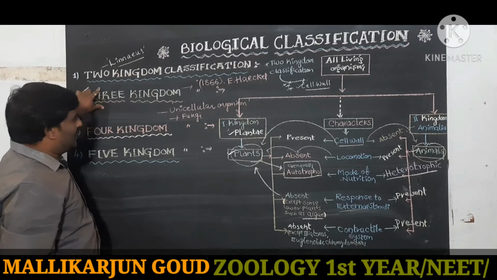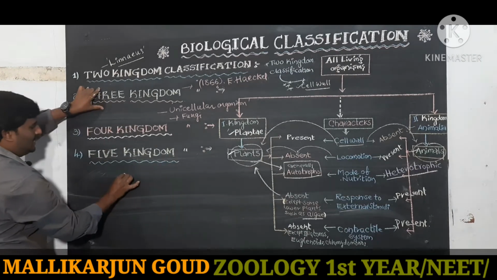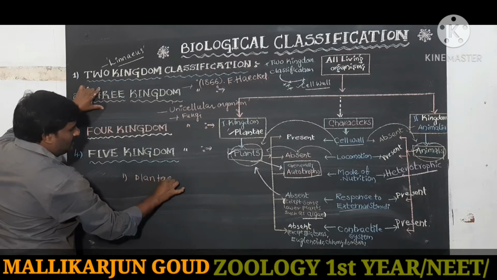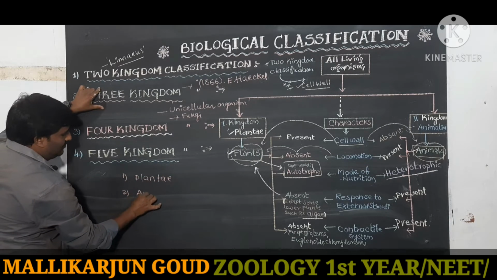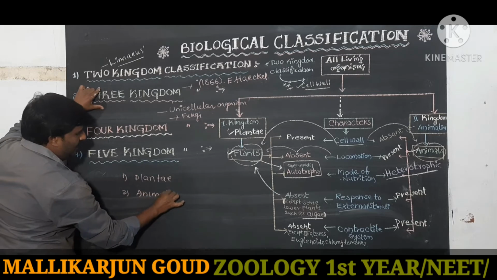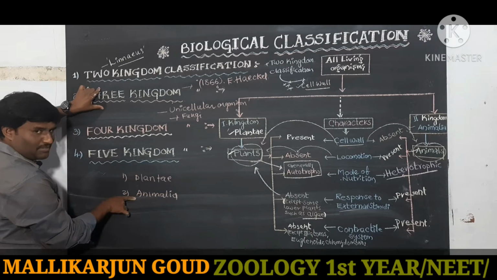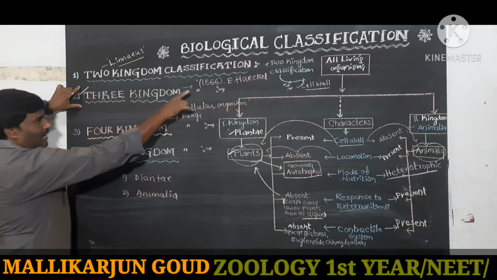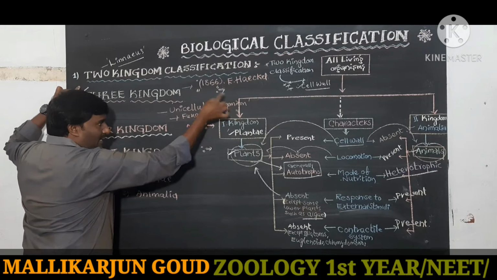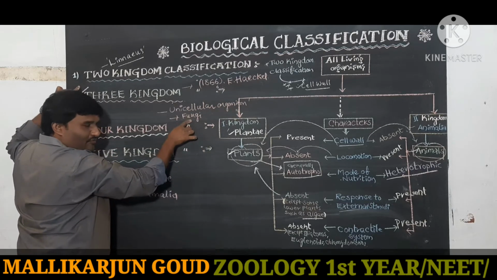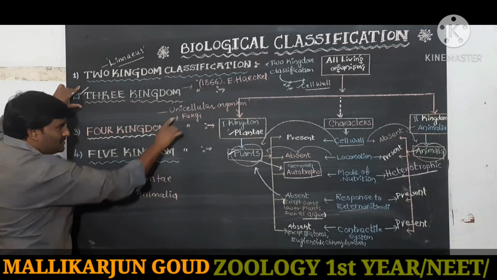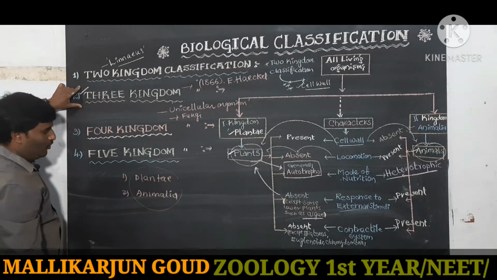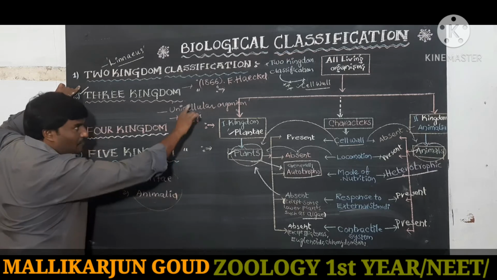So in the three kingdoms, the first one is Plantae, the second one is Animalia. In the three kingdom classification, Ernest Haeckel separated unicellular organisms, fungi and bacteria completely from these organisms, and created a separate kingdom.